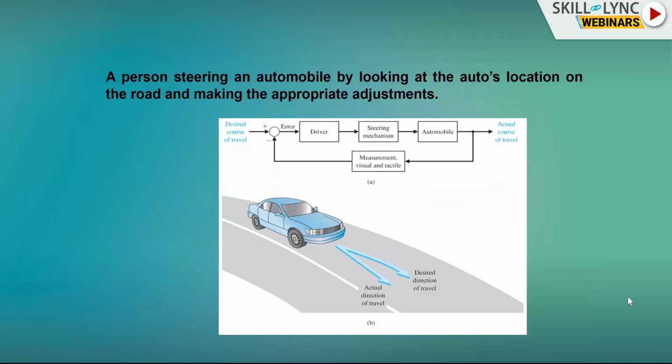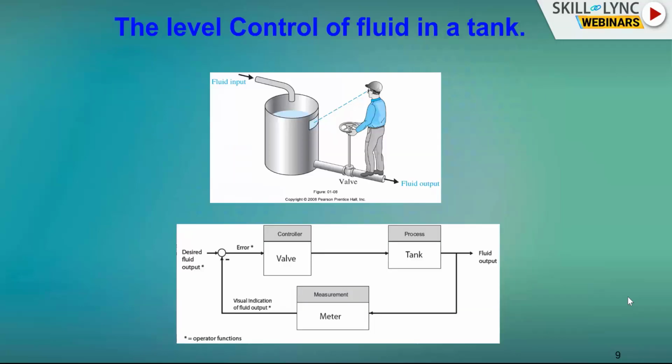So by visually seeing the desired path, he will correct using the steering mechanism and he will go in the desired path. So this is one example. Another example is level control of fluid in a tank. Through sight, the man will see the level of the tank. If it is more, he will open the valve and let the fluid out and reach the proper level. If the level is less, the person will close the valve and make it reach the proper height. So this is level control of fluid in a tank with man in the closed loop position.